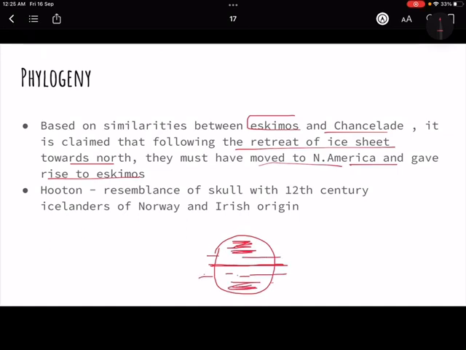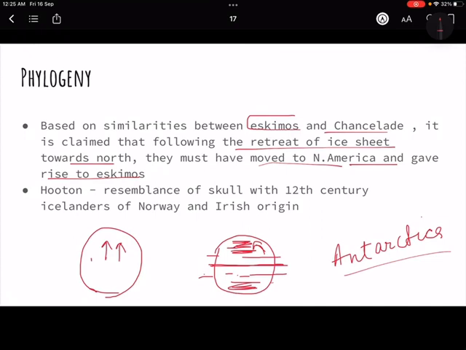They will not go beyond this because it's very cold. It's like Antarctica. Can you today stay at Antarctica? No, because it is uninhabitable, the conditions are very harsh, you cannot live there. But if more and more area would be cleared because ice age ended, people would move further north, they will find new places to live. So they further moved.